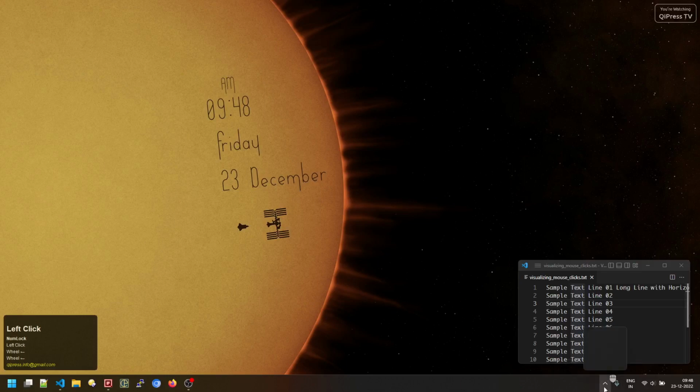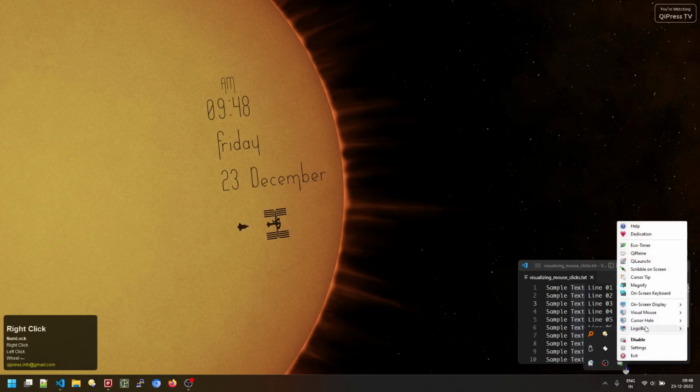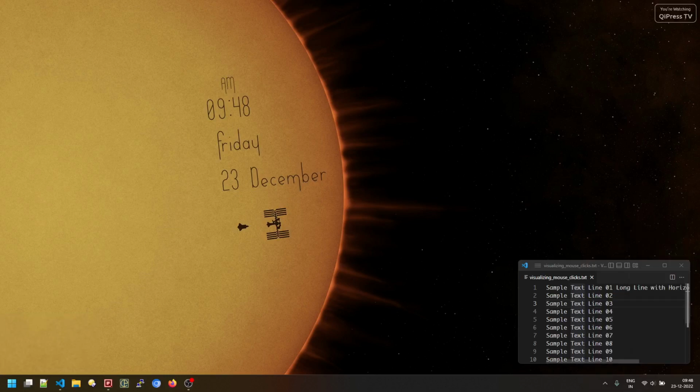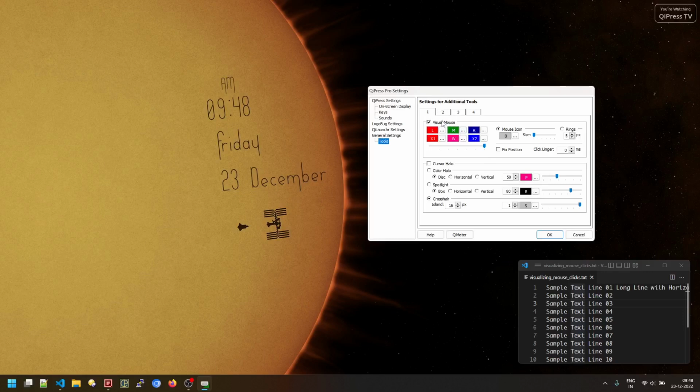Okay, now let's look into the customization of this visual mouse. I'll go to the settings of the visual mouse. Here I am. Which, by the way, can also be accessed from QiPress settings, going to general settings and tools.